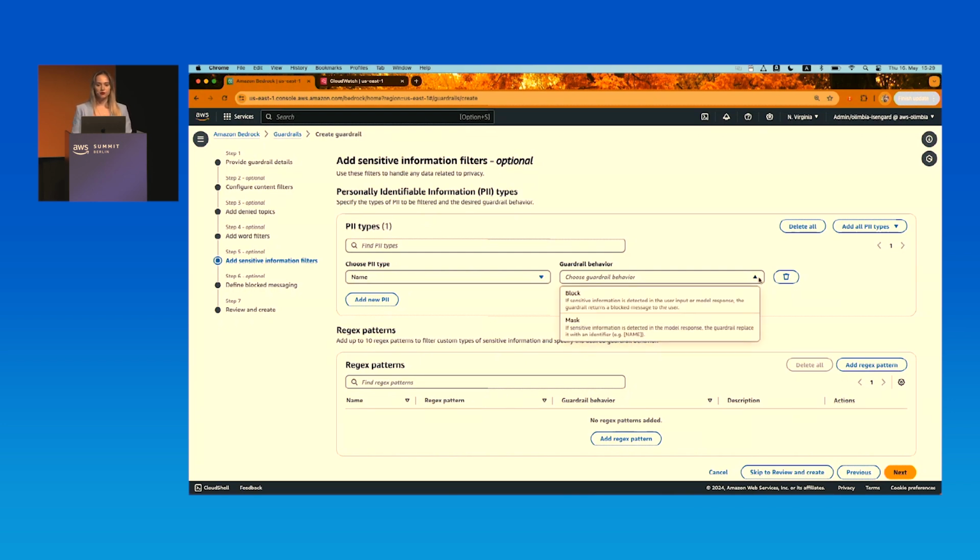We can either pick a block behavior, and that would mean that every time we detect name as the PII, we send an approved message back to the user. Or we can pick mask, and that means that if the foundation model response includes PII, then we will redact, we will replace the PII with a placeholder, and then we will send it to the user. So I'll go and hit mask.